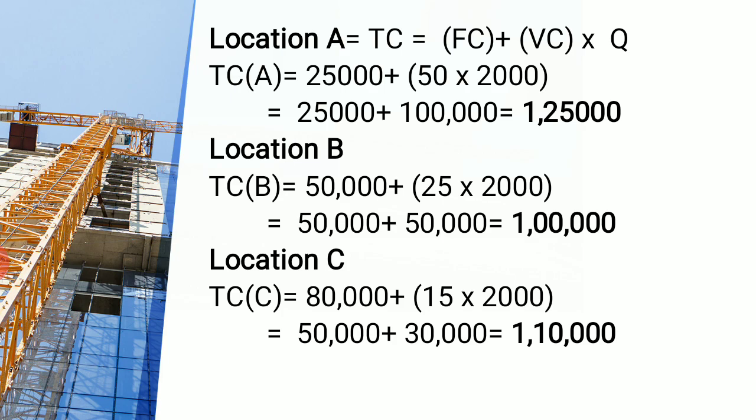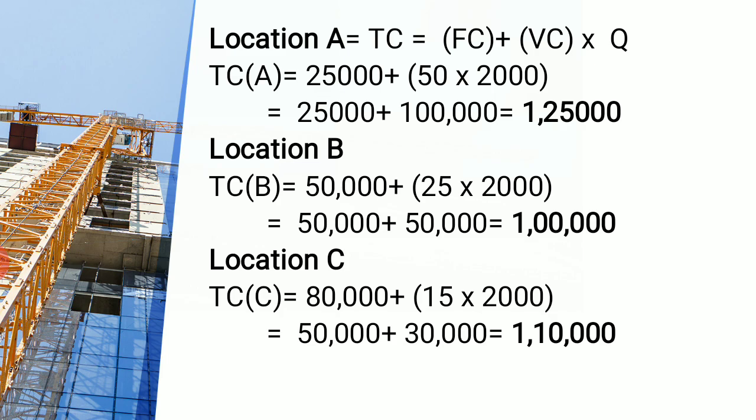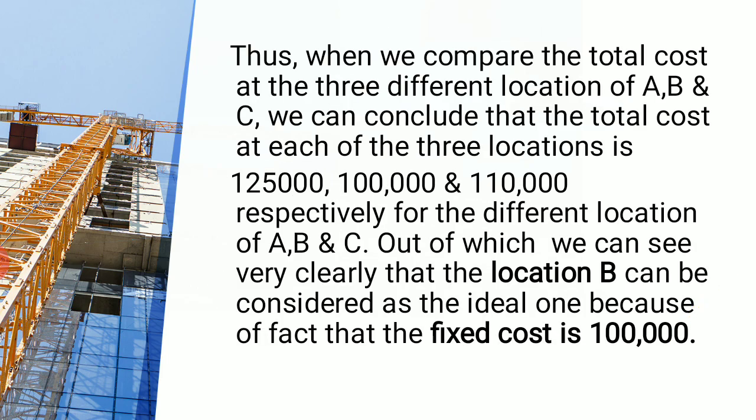So anyhow, this is the total cost that we have seen, right? We can say very clearly that location B is the most ideal one. Thus when we compare the total cost at the different locations A, B and C, we can conclude that the total cost at these three locations is 1,25,000, 1 lakh and 1,10,000 respectively.